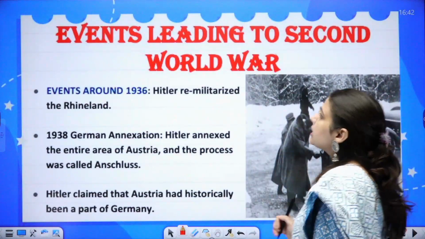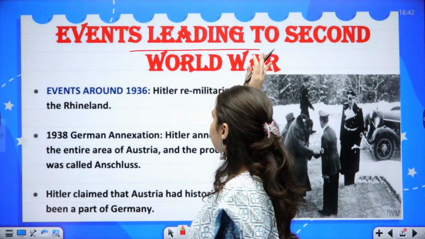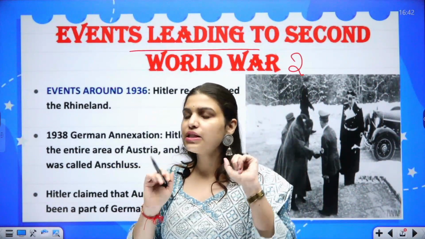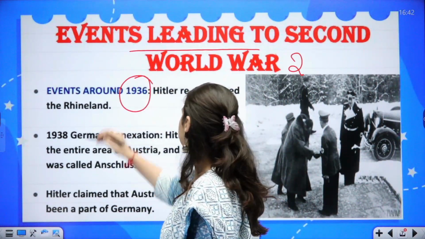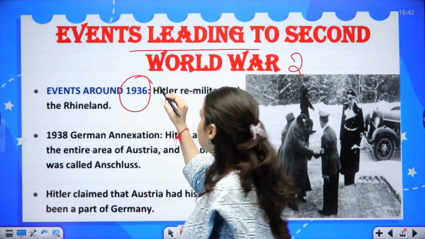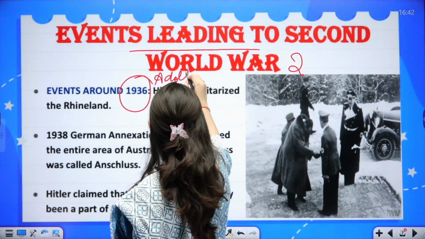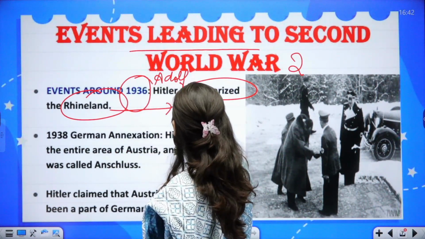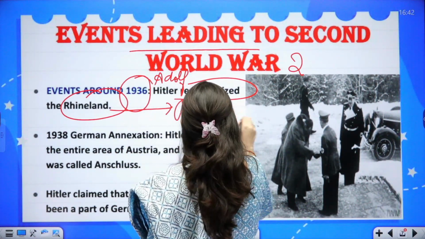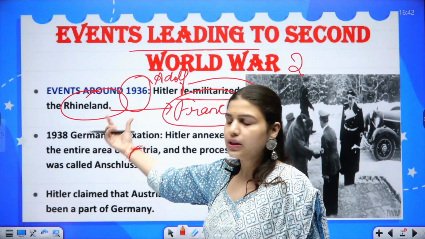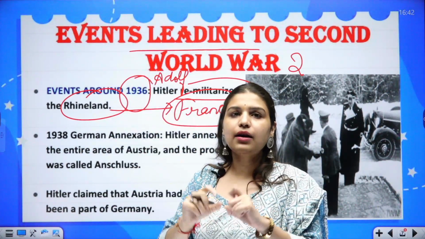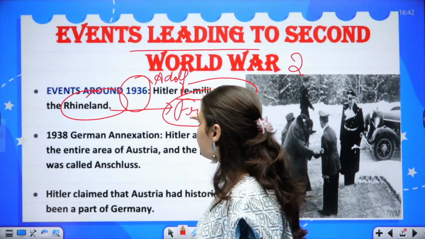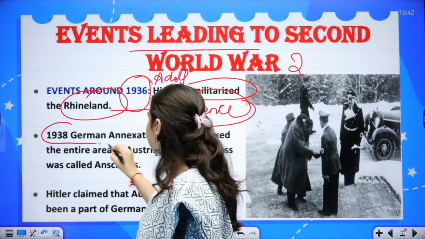Now moving towards the events which led to World War II, the Second World War. There were some events which happened in 1936. From here onwards, Adolf Hitler remilitarized Rhineland, which was very near to France, and there was a treaty that this area should not be militarized, as it could be a threat to France. But Adolf Hitler did the opposite. He militarized that area, and in 1938, German annexation.